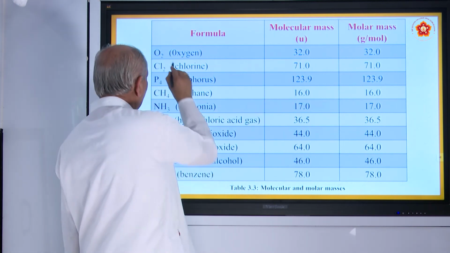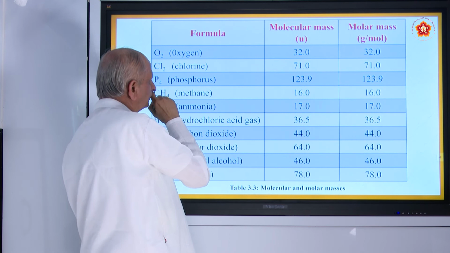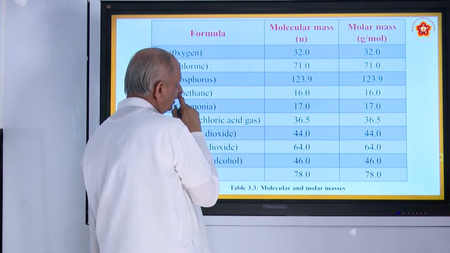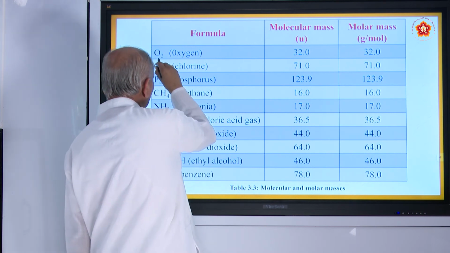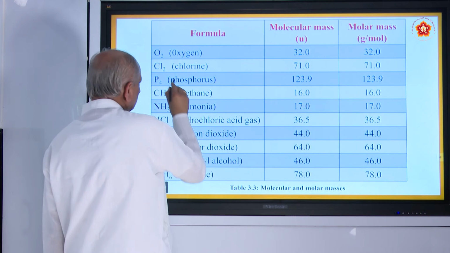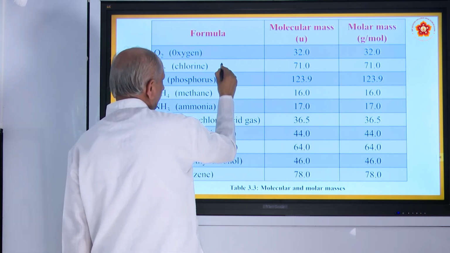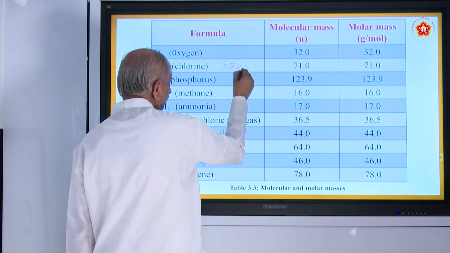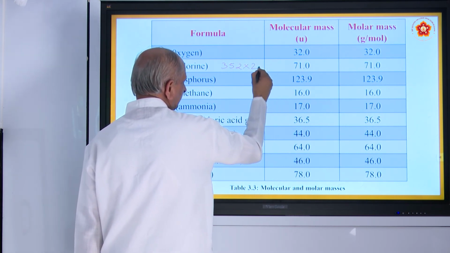For example, oxygen is O2. 1 atom of oxygen weighs about 16. So when you say O2, 16 into 2, 32. 1 mole. Chlorine is 35.5, 1 Cl, 1 atom, into 2 becomes 71 grams.